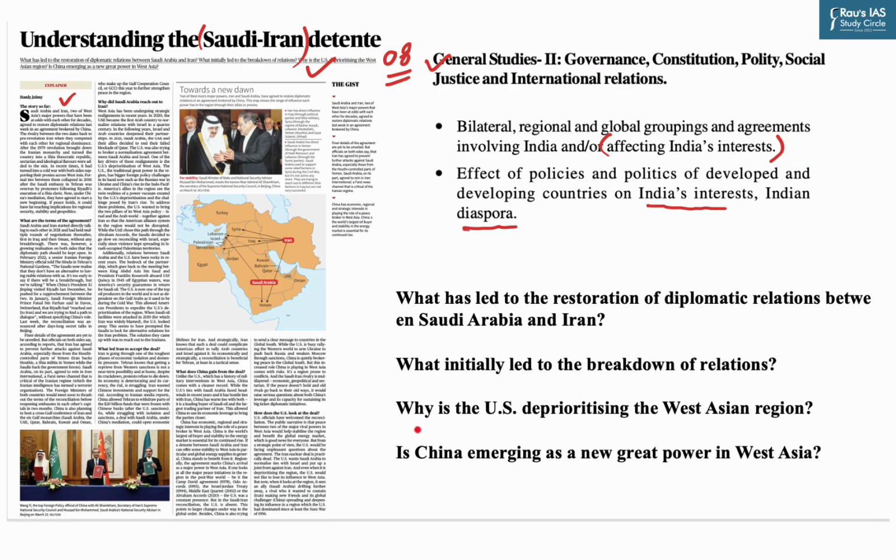However, in this discussion, we will be taking up the author's view regarding the following questions. First, what has led to the restoration of diplomatic relations between Saudi Arabia and Iran? Second, what initially led to the breakdown of the relation? Third, why is the US deprioritizing the West Asian region, and is China emerging as a new great power in West Asia? So let's begin our discussion.